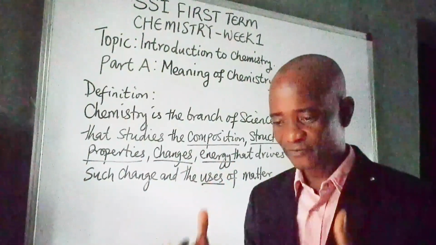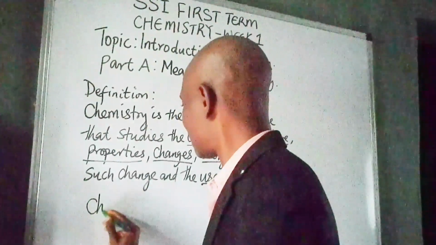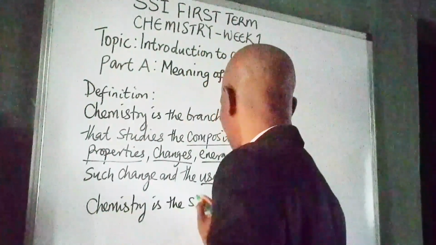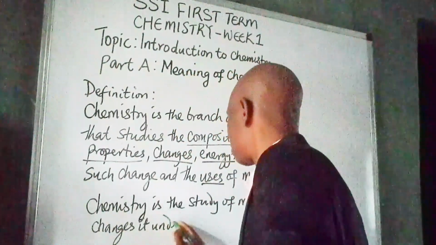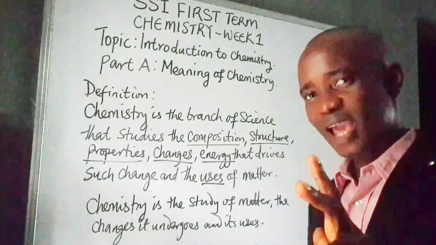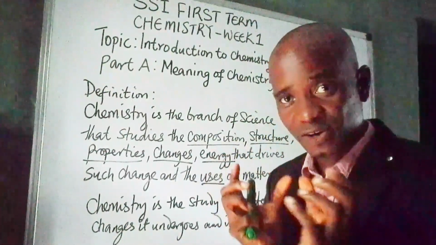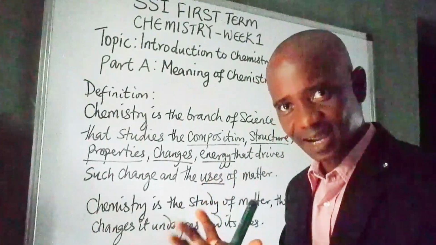Now, let me simplify it further by saying that chemistry is the study of matter, the changes it undergoes, and its uses. Now, where do we go from here? I want us to calm down and look at these 6 things about matter.